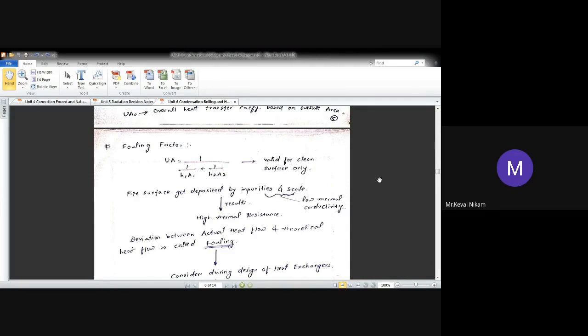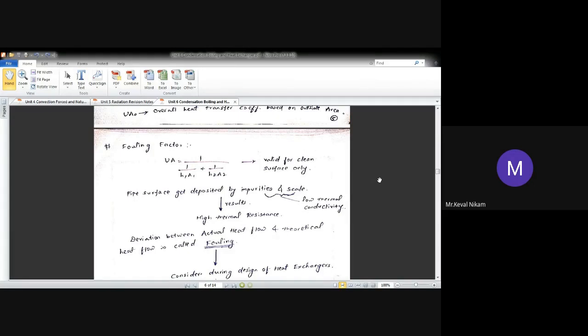Okay, so what is going to happen due to the deposition of these impurities, this salt, these minerals over the surface of this pipe? It will result in a high temperature resistance. So that's why the fouling is not preferred.